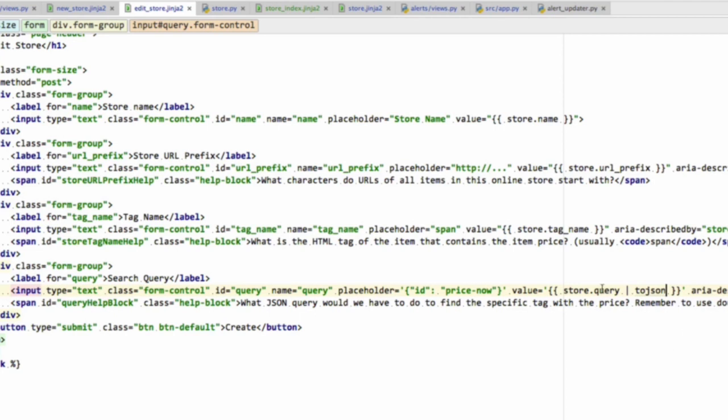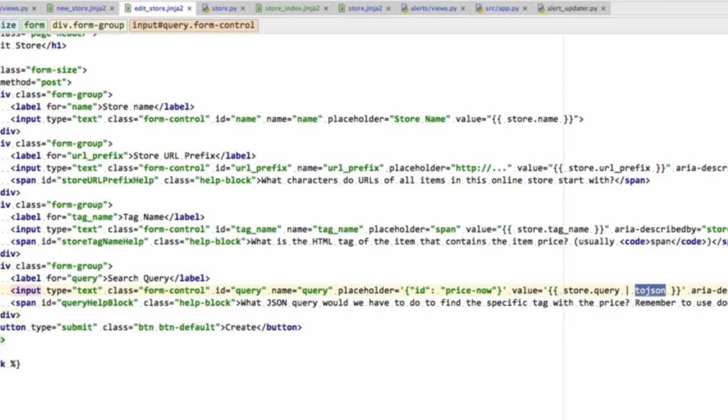So what we do is say store.query, and then we use a pipe, and that means apply tojson to the query. And what tojson is, it's called a filter, and essentially it applies a transformation to store.query. So what this does is essentially converts store.query to JSON format.